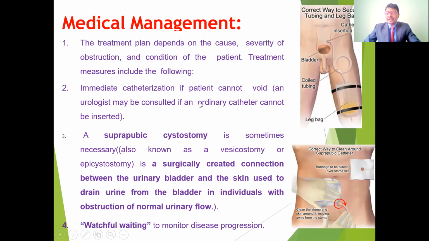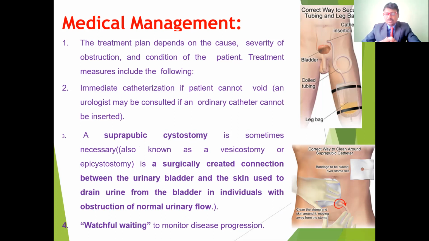The patient cannot void the urine. If there is any abdominal distension and the person is unable to pass the urine, they may get severe pain in the abdominal region and also in the pubic and pelvic regions. In those conditions, the urologist may be consulted if an ordinary catheter cannot be inserted. Sometimes it is not possible to take the urine out of the bladder because of severe obstruction.